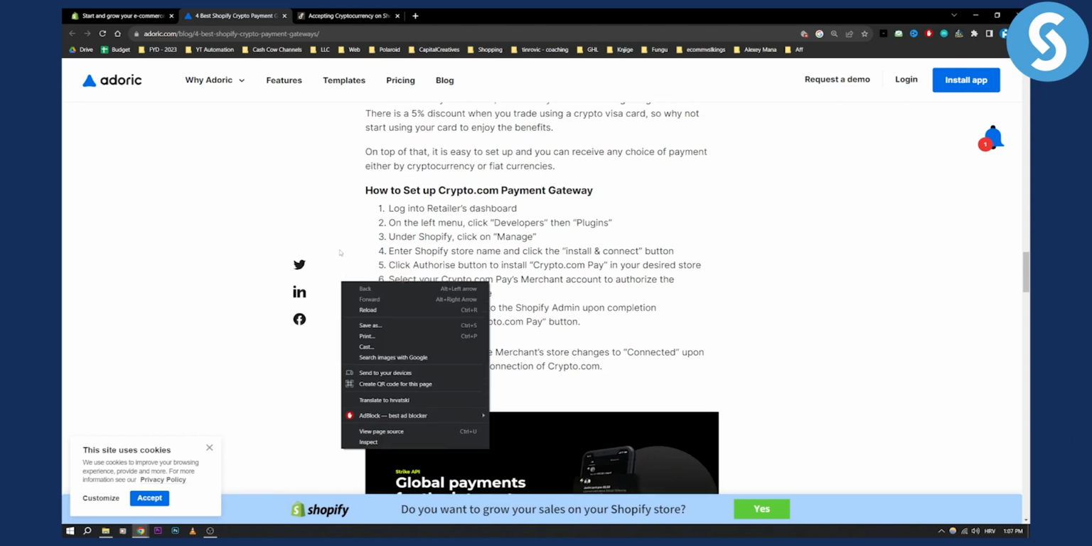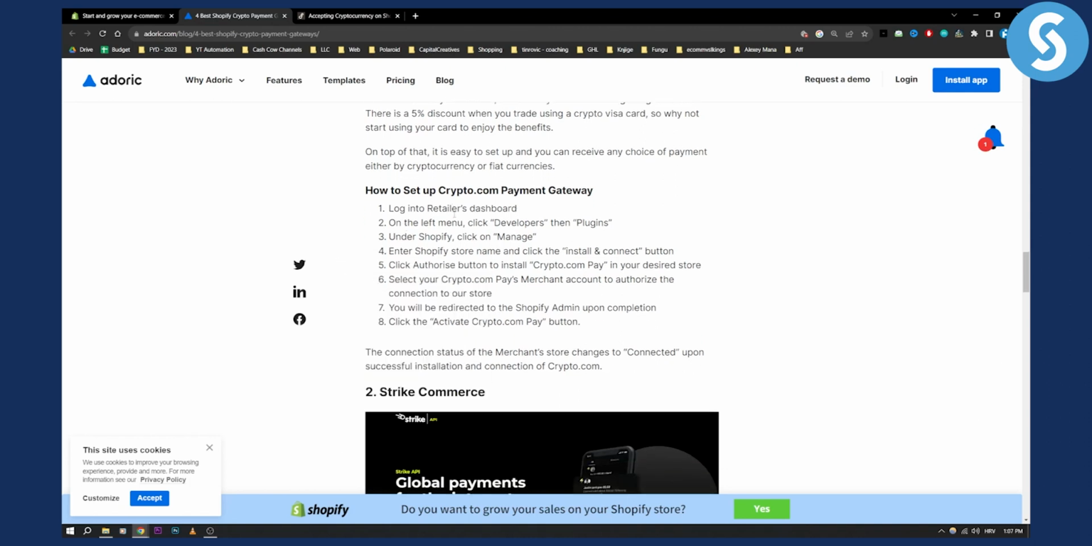As you can see, all you have to do is log in into retailer's dashboard. On the left menu, click developers, then plugins, and then under Shopify, you can click on manage. You can enter Shopify store name and click the install and connect button, and then click authorize button to install crypto.com pay in your desired store. Select your crypto.com Pay's merchant account to authorize the connection to your store, and you'll be redirected to the Shopify admin, and then you will basically just go and activate crypto.com Pay button. Now, that's the connection status that you can do, and obviously the connection status will be connected upon successful installation.